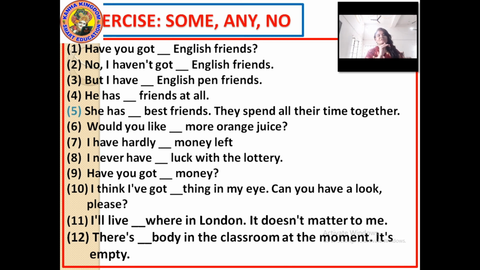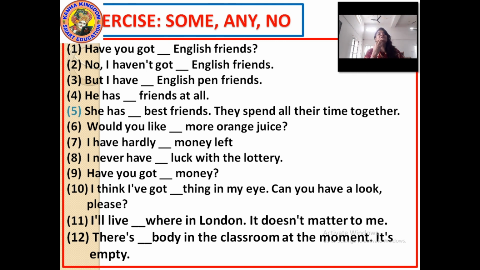Now it is in a question form. So question form, what are we going to use? Would you like to have some orange juice? Some more orange juice. Any more orange juice? No. It's not a negative sentence, so it cannot be there.